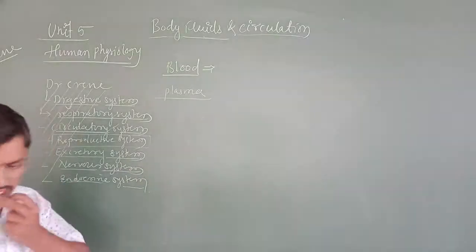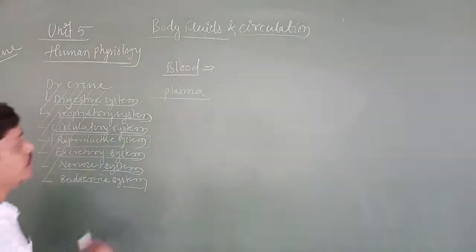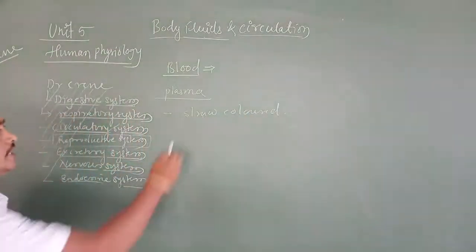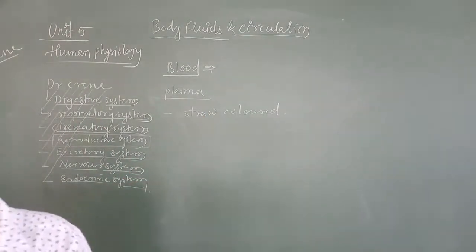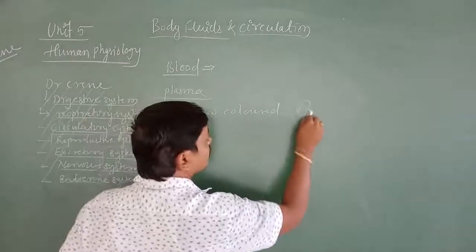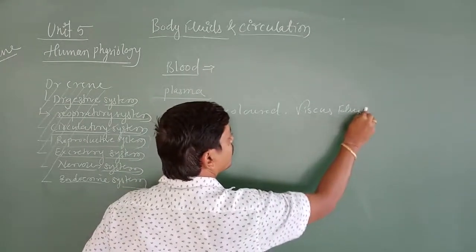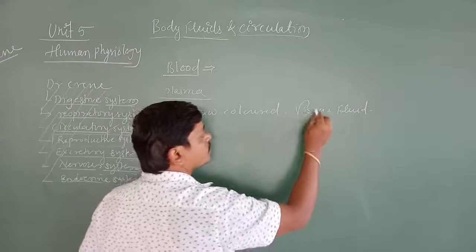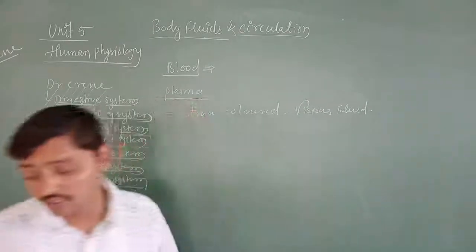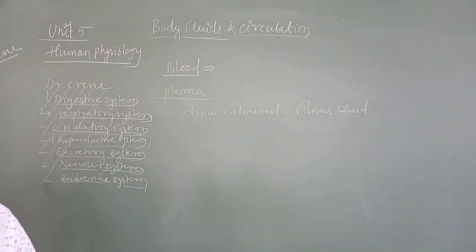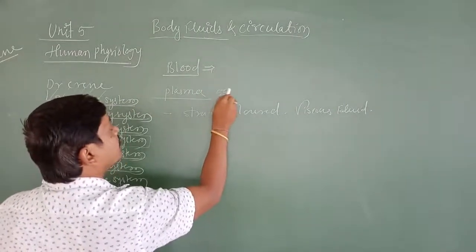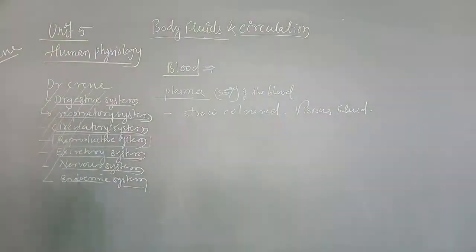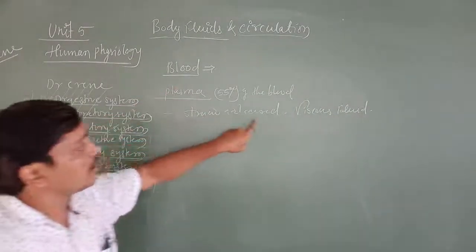The plasma is a straw colored viscous fluid, and it nearly consists of 55% of the blood. 55% of the blood is plasma, and plasma is a straw colored viscous fluid.